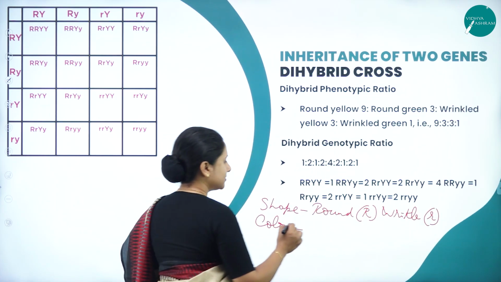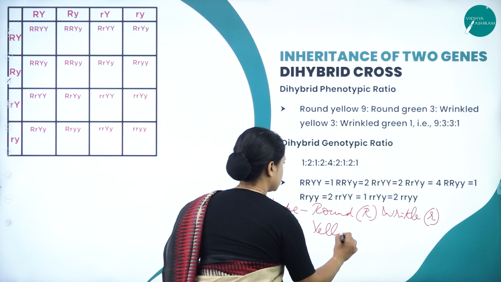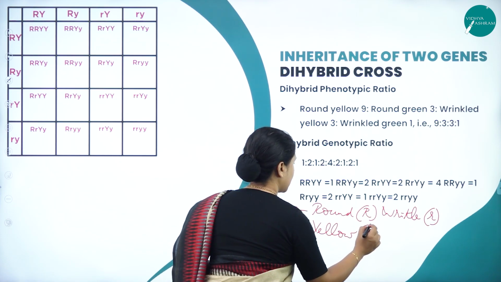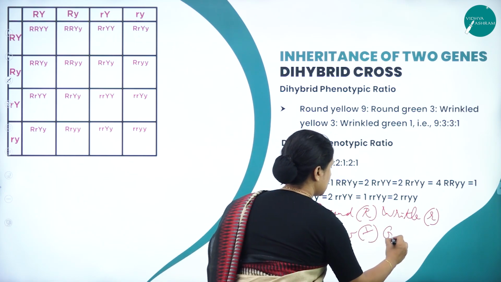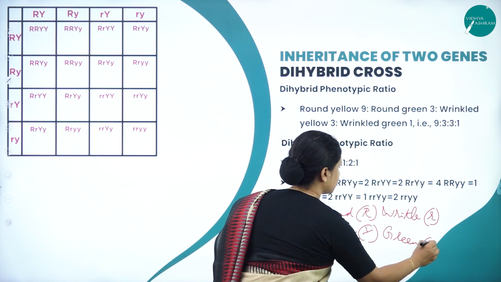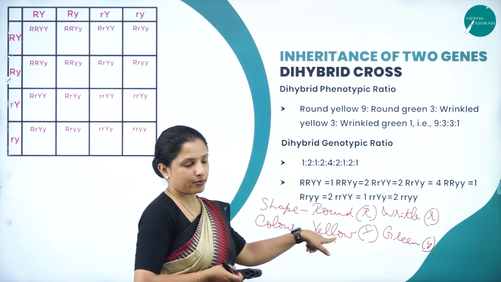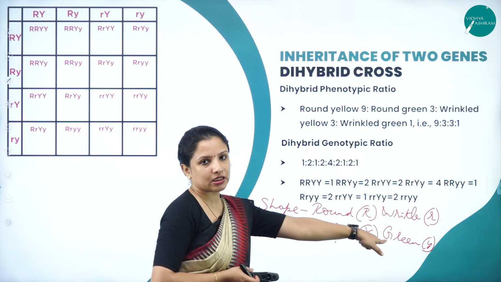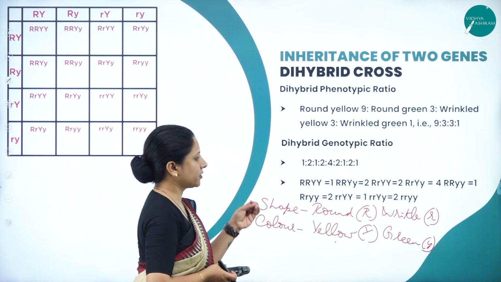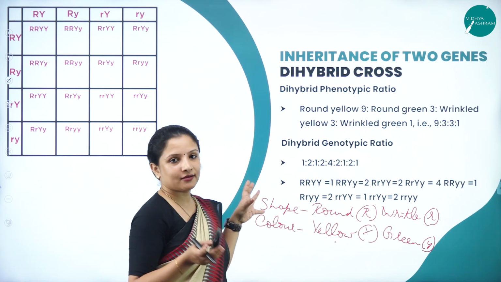Then, the color that they considered was yellow. Yellow is represented by capital Y. Next color is green. Green is small y. Now here, which is the dominant one? Round and yellow are dominant. Recessive is wrinkle, and green is recessive. Now we know so much. So now we are assorting the characters.